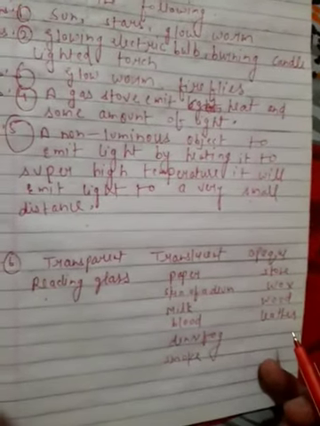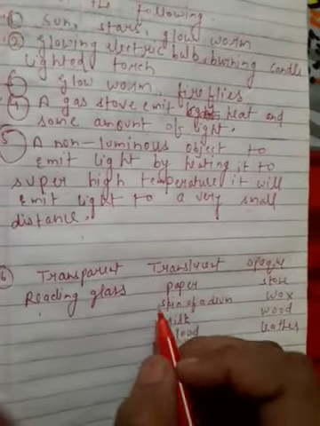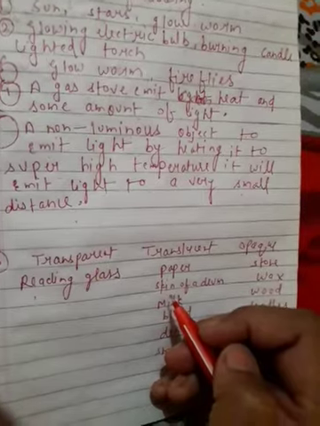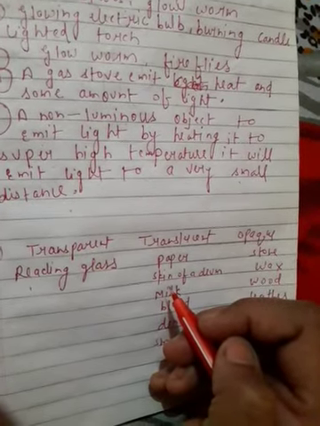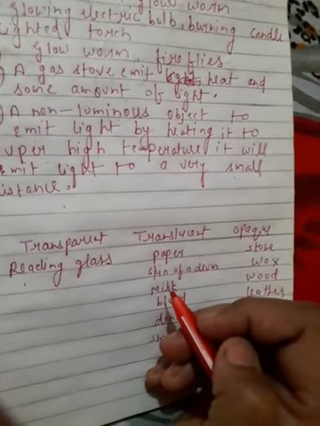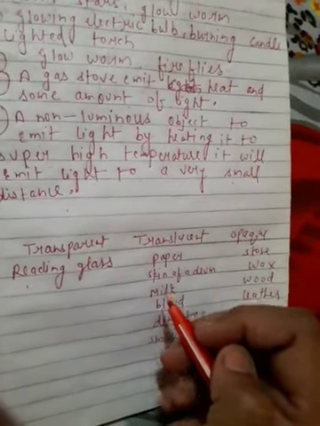Question number 6. Classify the following as transparent, translucent and opaque bodies: stone, wax, paper, reading glass, skin of a drum, wood, smoke, milk, leather, blood and dense fog.